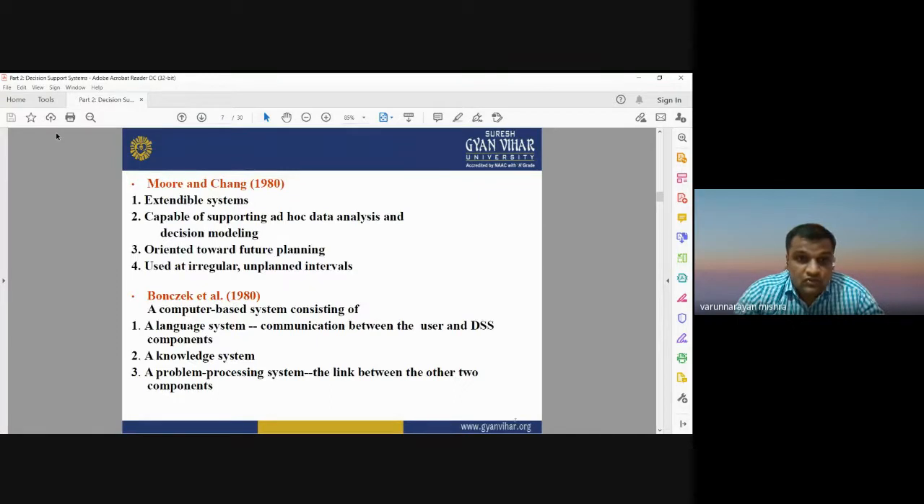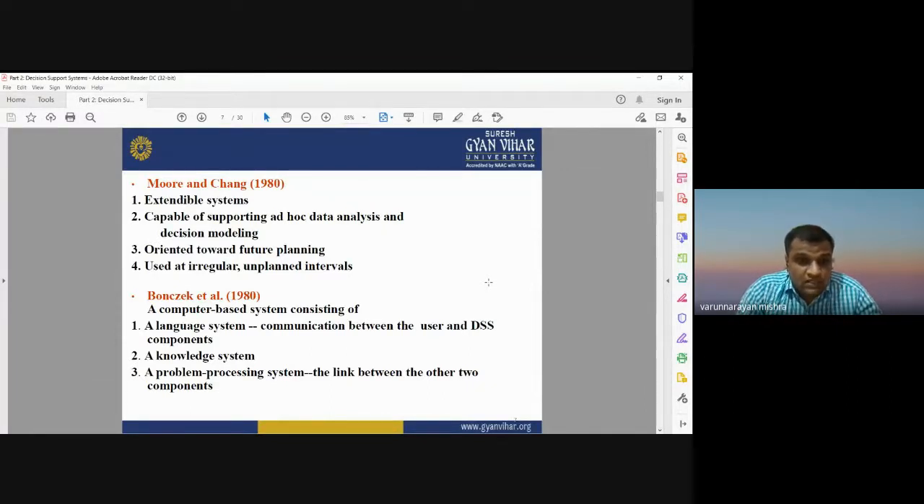Okay. So now some other definitions were also given for decision support system. Moore and Chang in 1980 defined decision support system as an extendable system, means it can be extended to any application. It is capable of supporting ad hoc data analysis and decision modeling. It is oriented towards future planning. When we talk about future simulation and future planning, decision support system is very much useful.